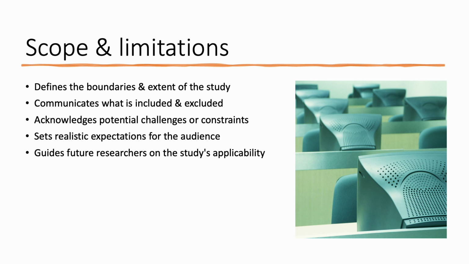These exclusions might simply be because of a lack of data, a lack of funding, or various other reasons. But don't be afraid to explain why you have excluded certain areas. What we want to do here is acknowledge that there might be potential challenges or constraints to our study, and that we don't want to simply avoid these, and the reader might look at us and say, but you forgot this. We are going to be upfront about what we are including and set realistic expectations for our readers. It's also going to help guide future researchers on the study, both in terms of the applicability of the study, but also in terms of what you've left out and what they can potentially fill in the gaps in other studies.